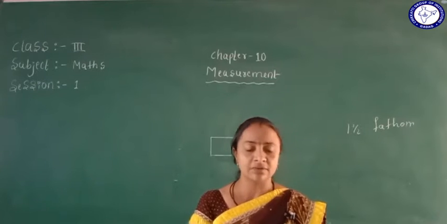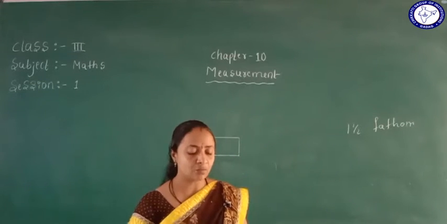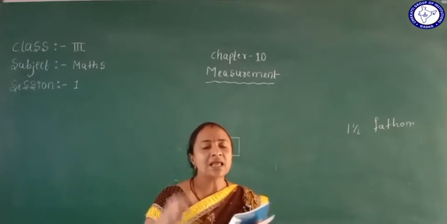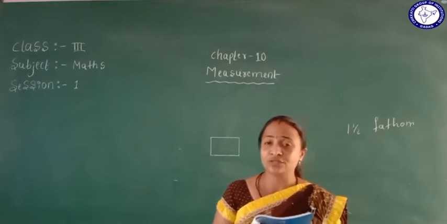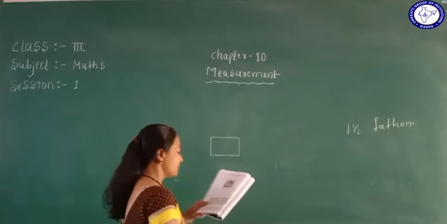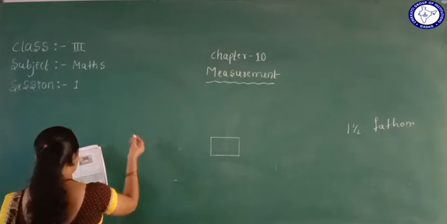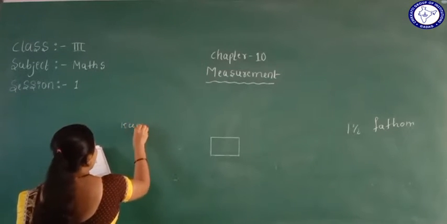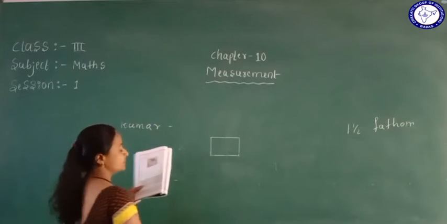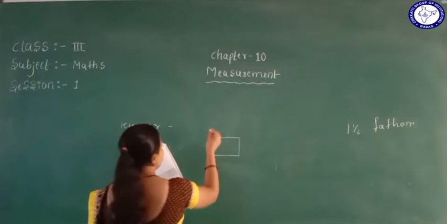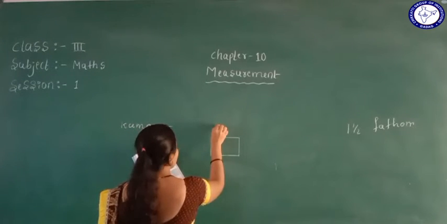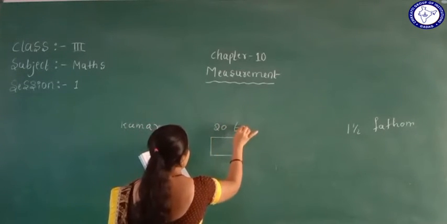They are given a table. They leave out the handspan and use a scale for measuring. The students' names are mentioned here, Kumar. Kumar is measuring using that scale, how much? 20 times he measured.